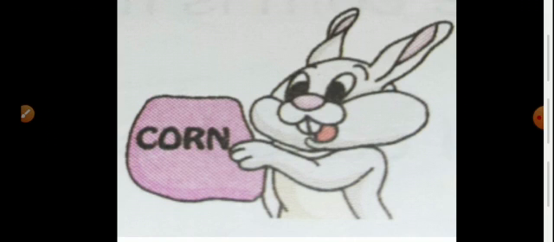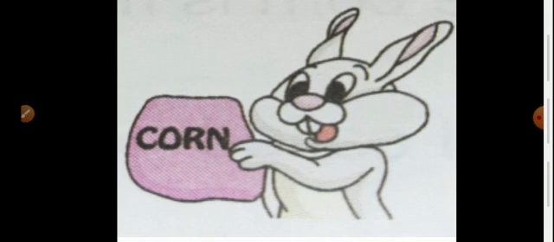Yes, listen here, children. Now, Ralph Rabbit had found a very big packet of corn. Where had that rabbit found the corn? Where the rabbit was wandering, moving from one place to another place.